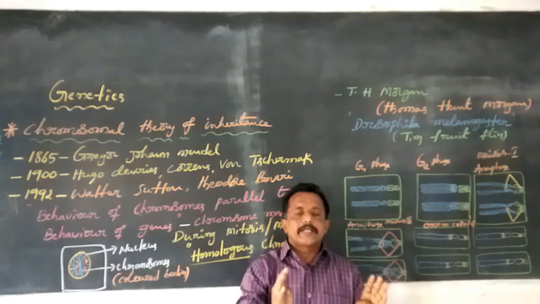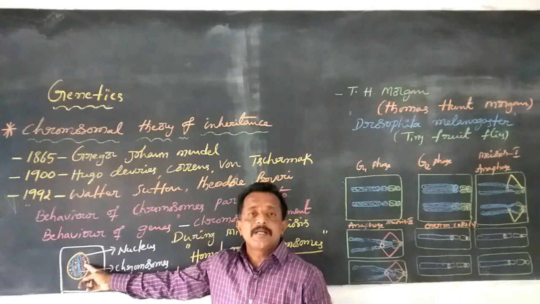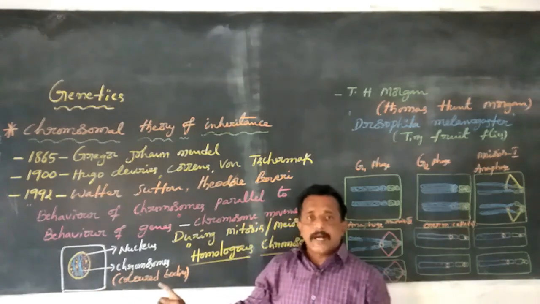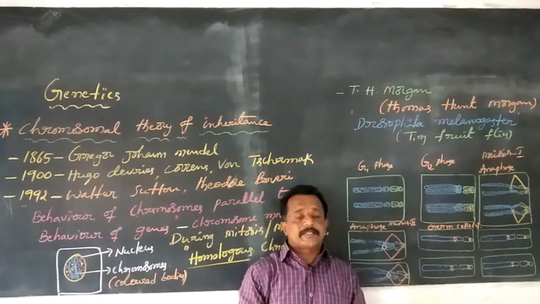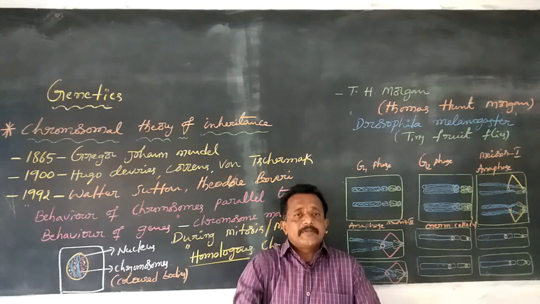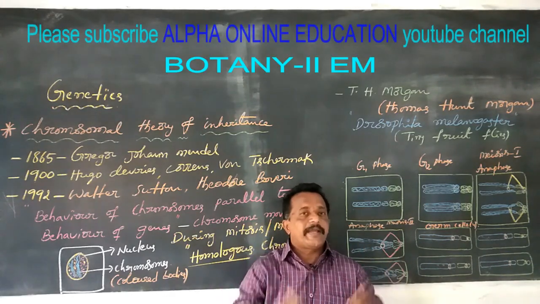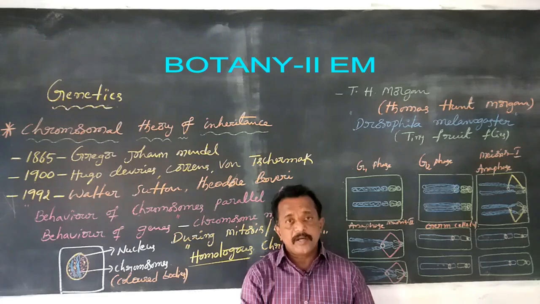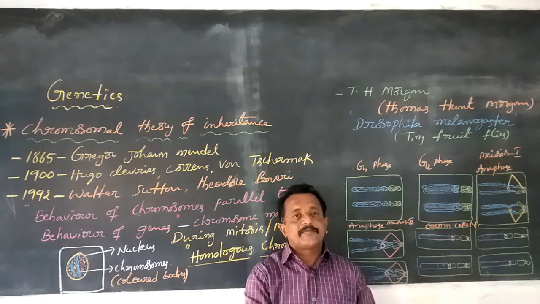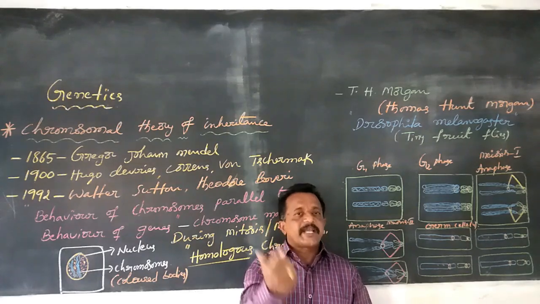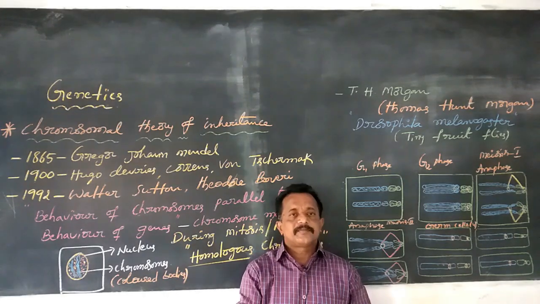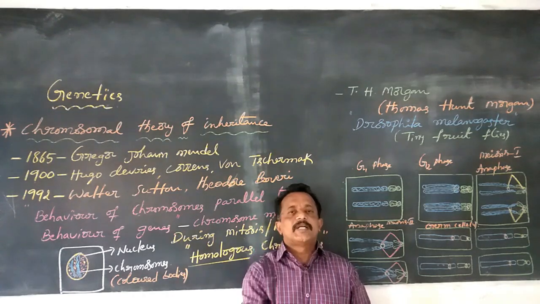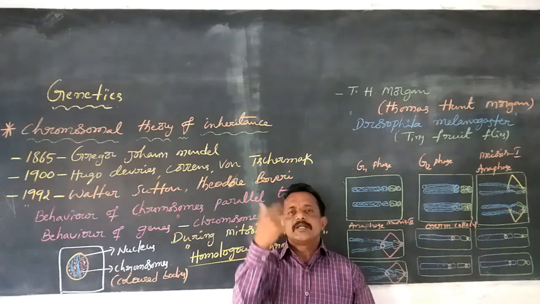These chromosomes are located in the nucleus of the cell. This is a chromosome. Chromosomes appear as colored bodies. These chromosomes are always doubled and divided before each cell division. That is the importance of chromosome. This chromosome is always carrying the genetic information or certain characters from parent to offsprings, or from one generation to another generation.